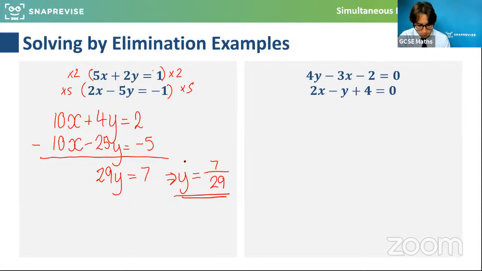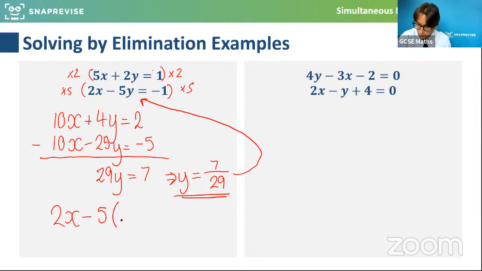So for example, if I were to put it back into this equation here, 2x minus 5 times y, which was 7/29, is equal to -1.